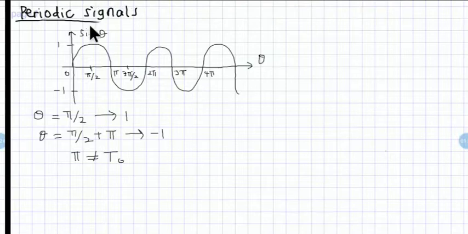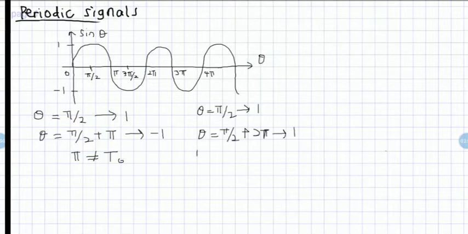When you look at the signal, you see that the fundamental period is actually 2 pi. For every time interval of 2 pi, the value of sine theta repeats itself. So if we check at theta equal to pi over 2, then sine theta is 1. When theta is equal to pi over 2 plus 2 pi, the value is also 1. And when theta is equal to pi over 2 plus 4 pi, sine theta is also 1.